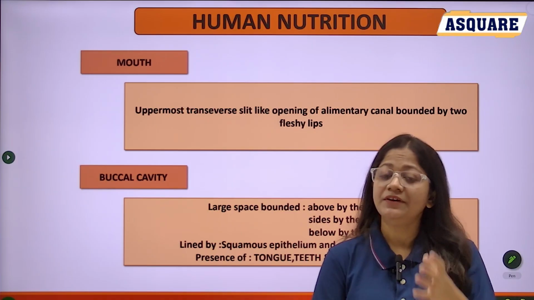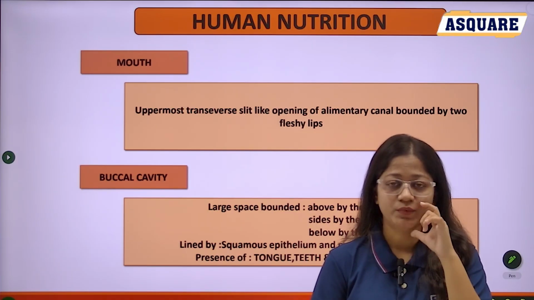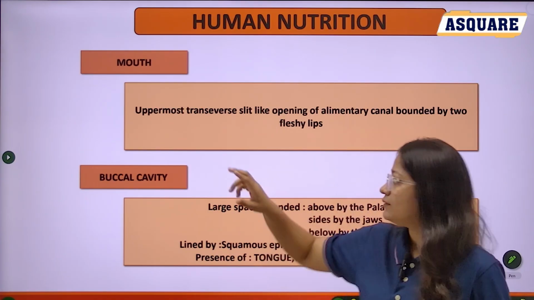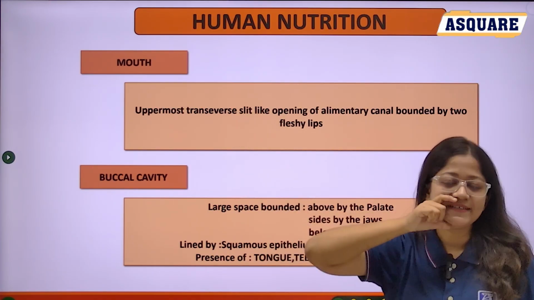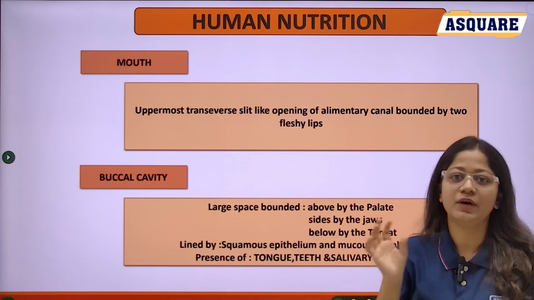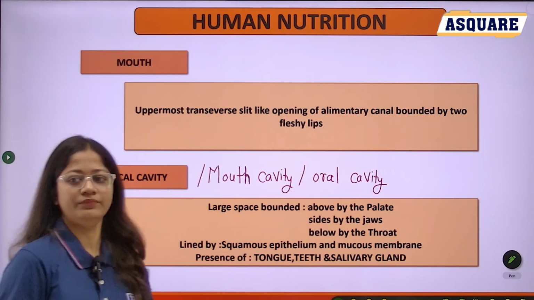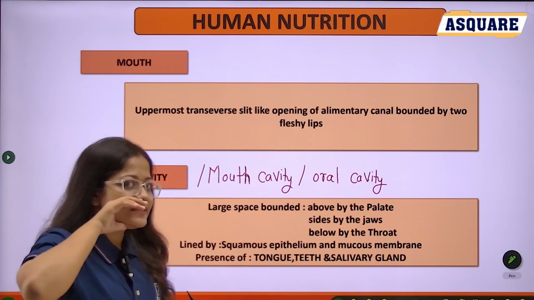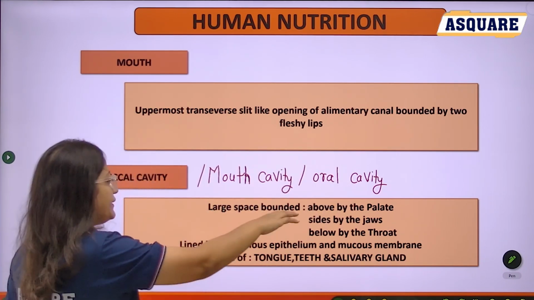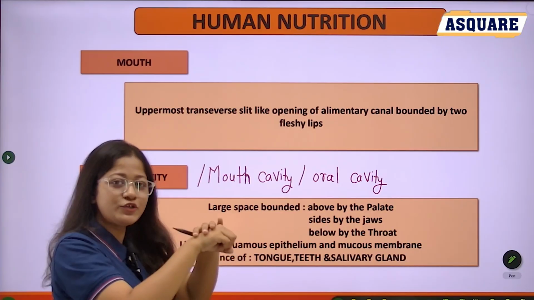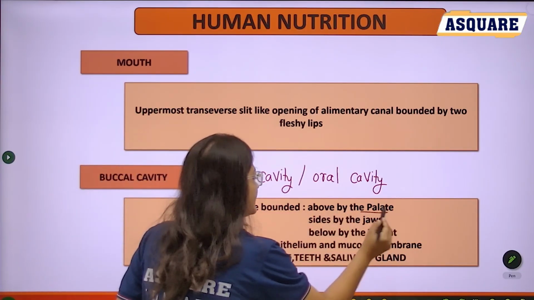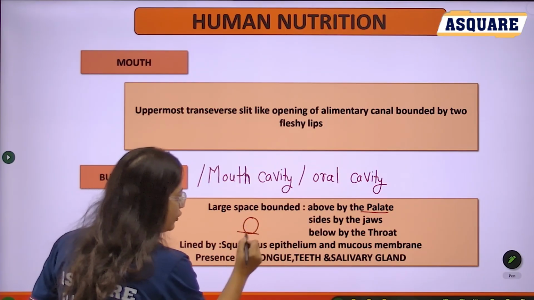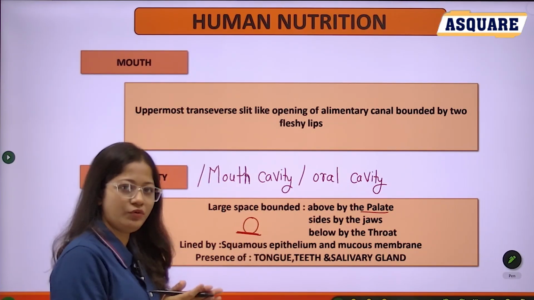Let's see the first part, that is the mouth. Okay, so it is guarded by your upper lip and lower lip. Then after the mouth there is the buccal cavity, or you may call it the mouth cavity or oral cavity. See, it is the cavity. Okay, so this is the mouth cavity, and its roof is called the palate, and the sides are the jaws, and this cavity is below. Here on the lower side there is the throat.